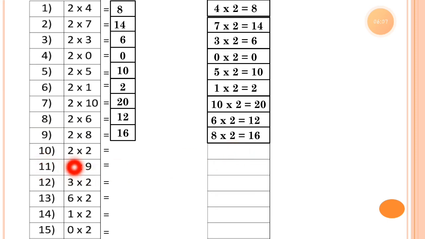Now number 10, 2 2s. So the multiplication fact is same. 2 2s is equal to 4 and 2 2s is also equal to 4.